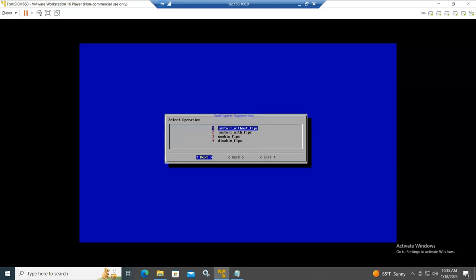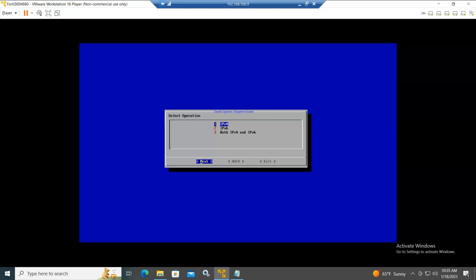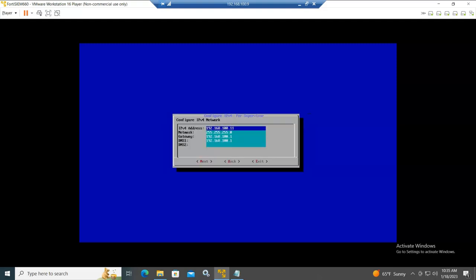So I press next, and then I will install without FIPS, the first option, because FIPS is only required in the United States. Okay, so I'll just press next and then set up the IP version 4 address. This is an IP just coming from my DHCP router.